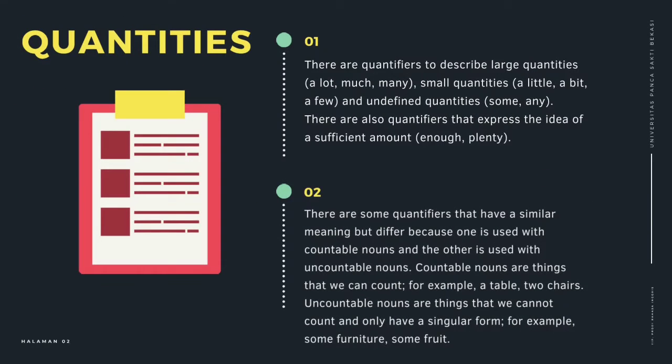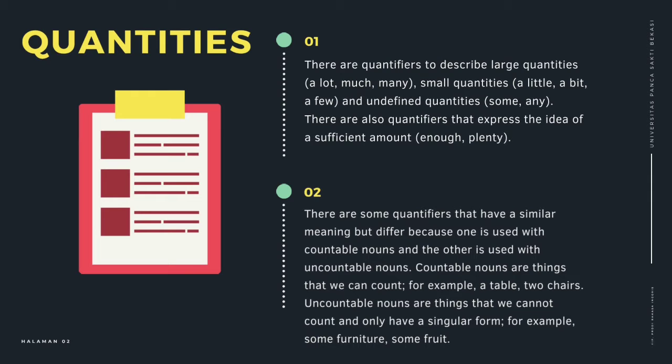Now, quantities. There are quantifiers to describe large quantities: a lot, much, many. Small quantities: a little, a bit, a few. And undefined quantities: some, any. There are also quantifiers that express the idea of a sufficient amount: enough, plenty. There are some quantifiers that have a similar meaning but differ because one is used with countable nouns and the other is used with uncountable nouns.